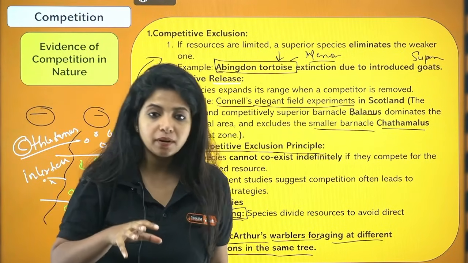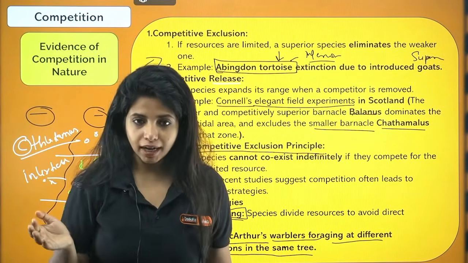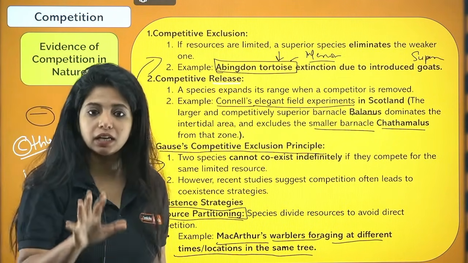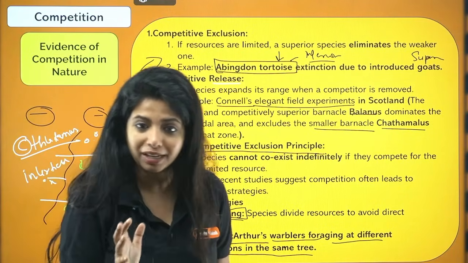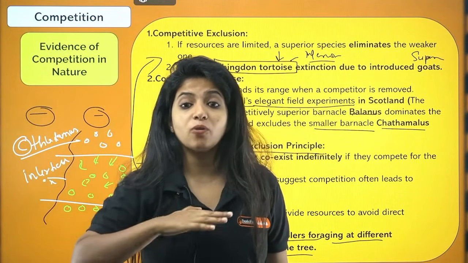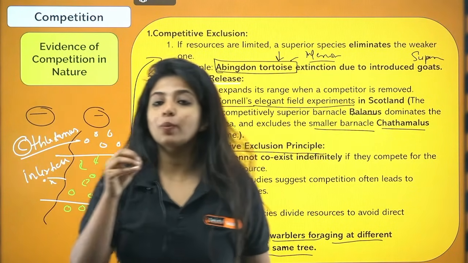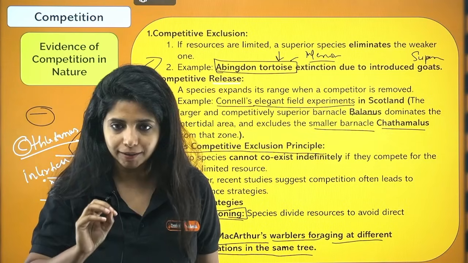Some birds might come in the morning, some in the evening. So what does it avoid? There is still competition existing because the resources are limited, but there is avoidance of direct competition. How do you do that? By resource partitioning. MacArthur's warblers are the best example for that.